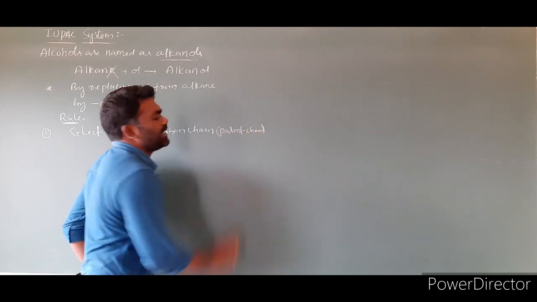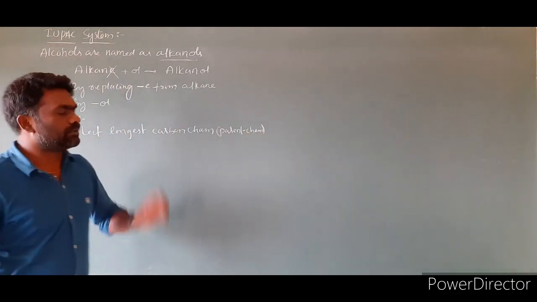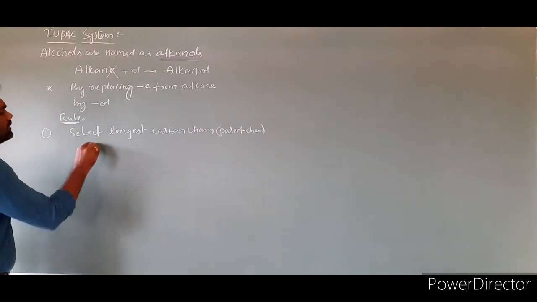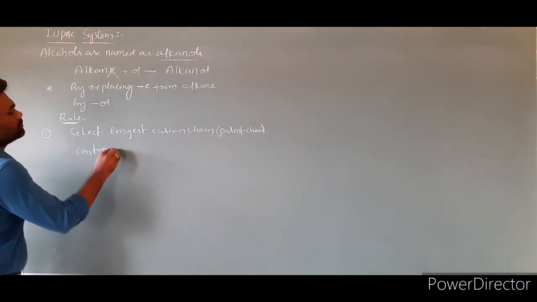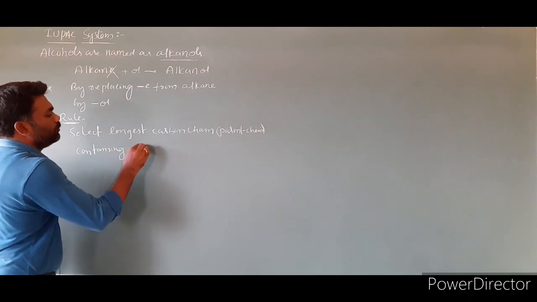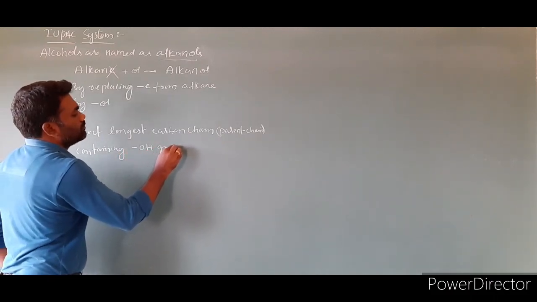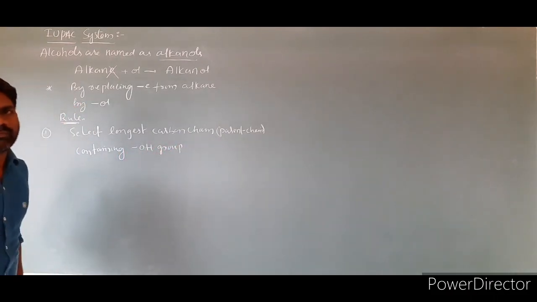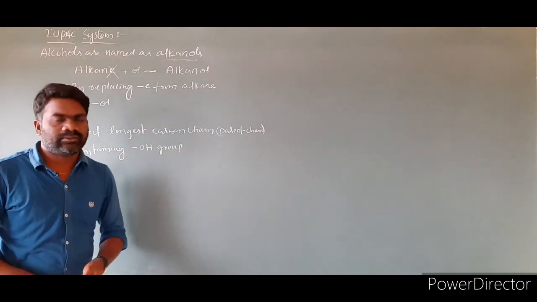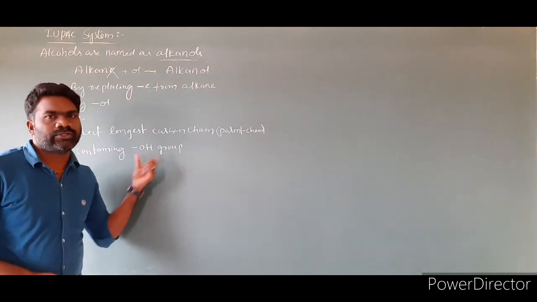Is called as a parent chain. Select the longest carbon chain, nothing but parent chain, containing OH group. This is rule number 1. So we have to select the long chain that must contain a OH group.